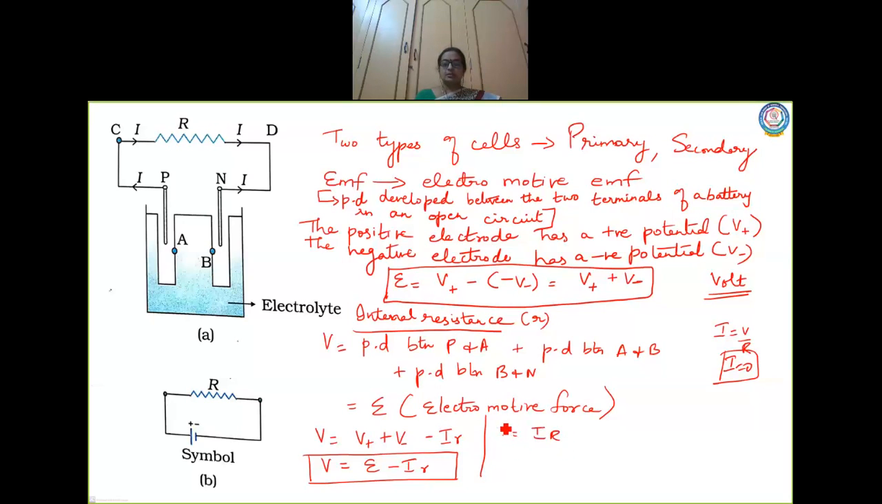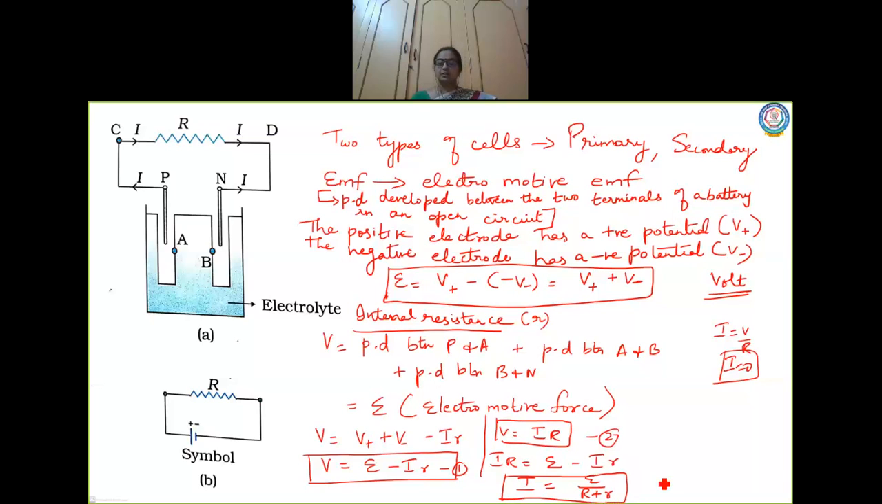Now according to Ohm's law, we know the formula is V is equal to I into R. So let us compare these two equations. Let us consider this as equation 1 and this as equation 2. When you compare these two, I will have IR equal to electromotive force minus Ir, or also I can have the formula for current: I is equal to E by R plus r. So this is also the formula for current. These formulas are used for solving numericals.